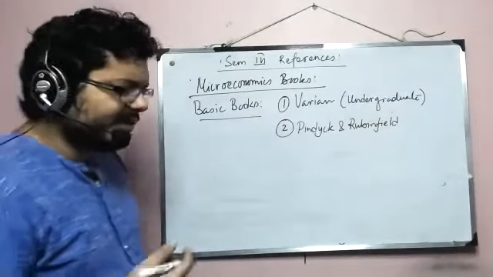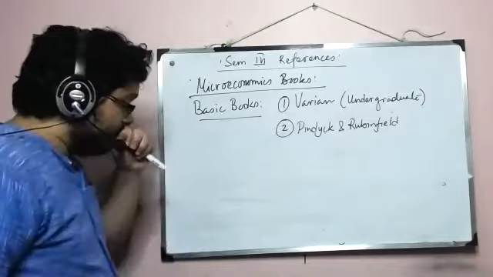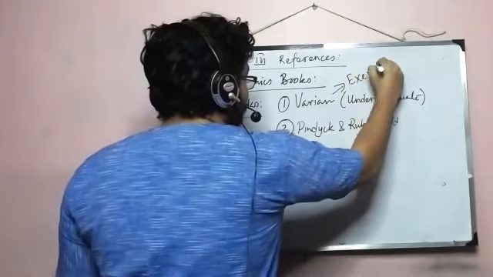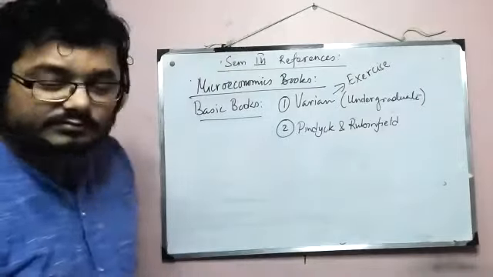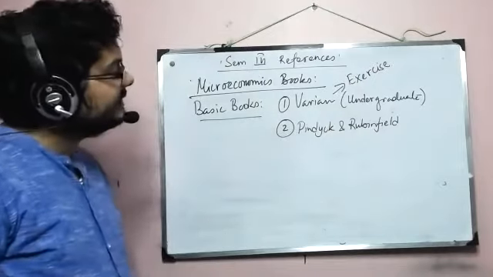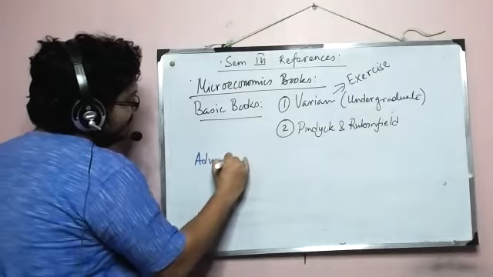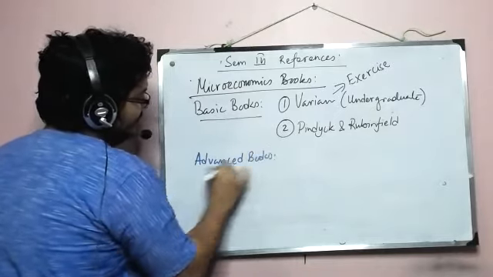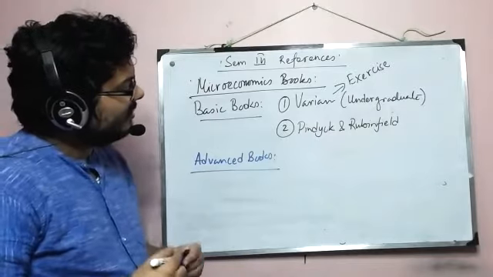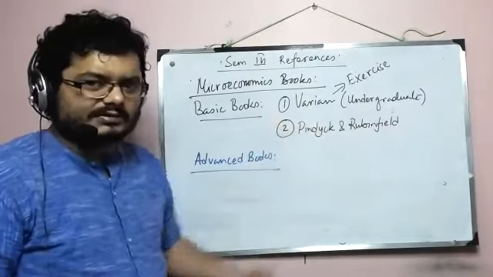Now, Varian is a good book. Actually, the writing is quite good. The only problem is that the textbook doesn't have any exercises. They come separately in a workbook, and in my opinion, the advanced books that I'm going to list have quite a good set of problems, so unless you need theoretical clarity, there is no reason to go back and study Varian.